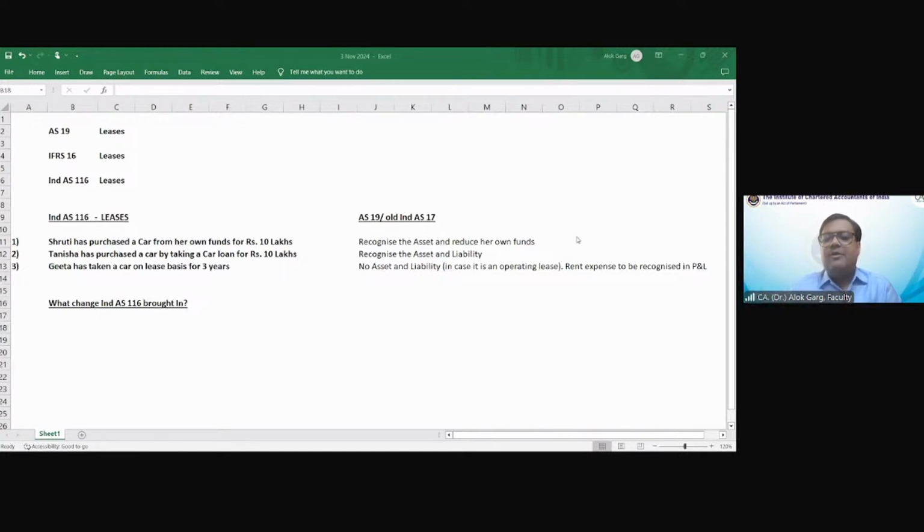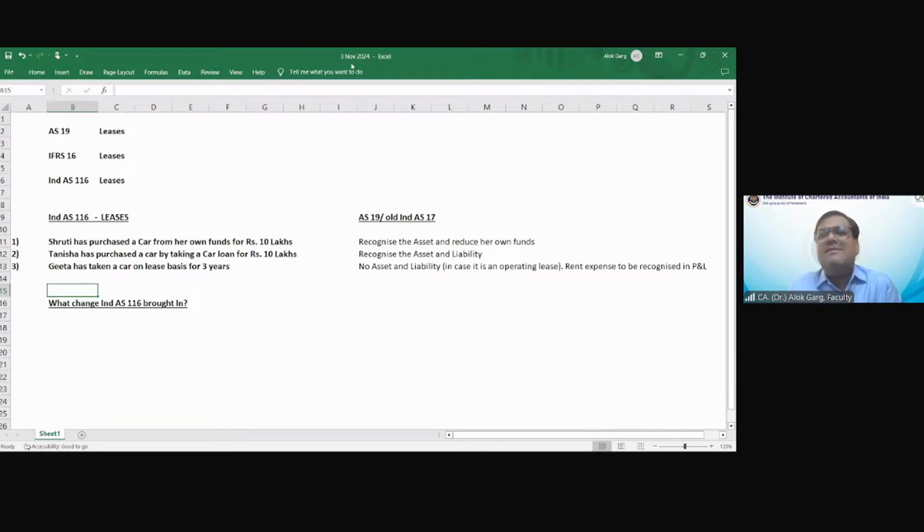Okay, so are you saying that the old standard was not talking about the right of use and lease liability, but this new standard is talking about capitalizing the right of use asset and recognizing the lease liability? Yes. So the old standard was also talking about capitalizing the right of use asset.